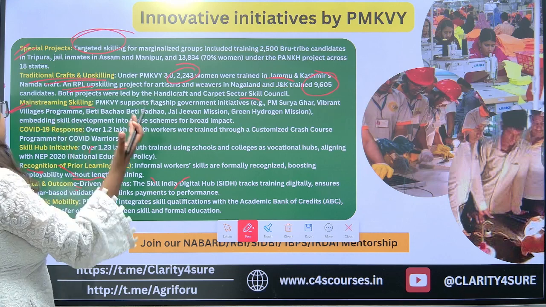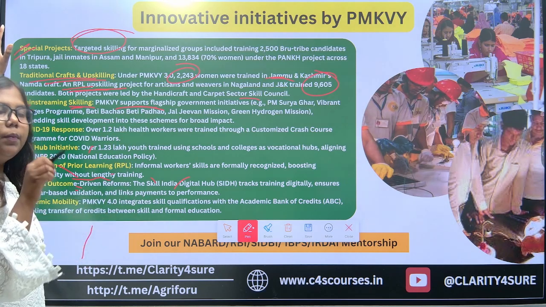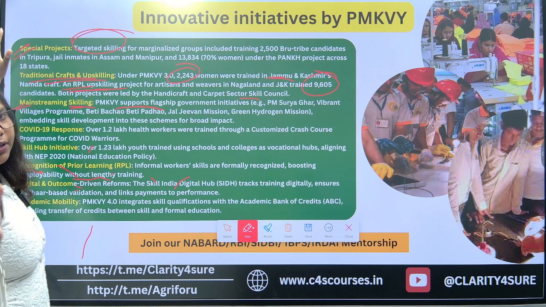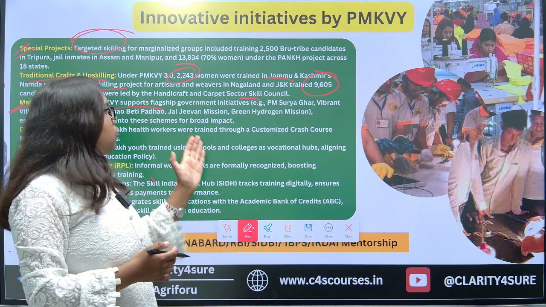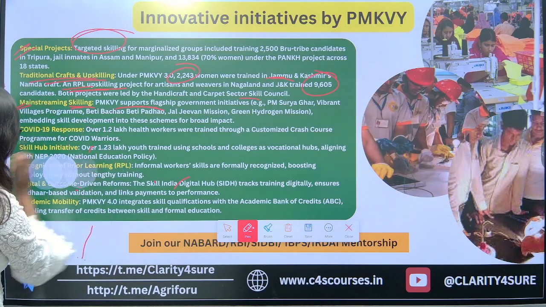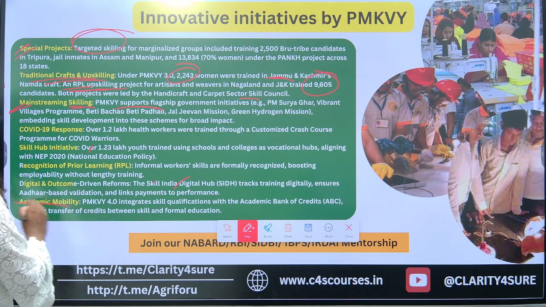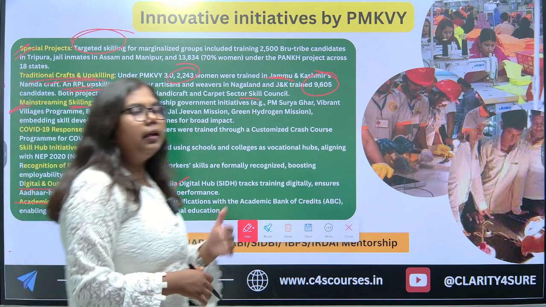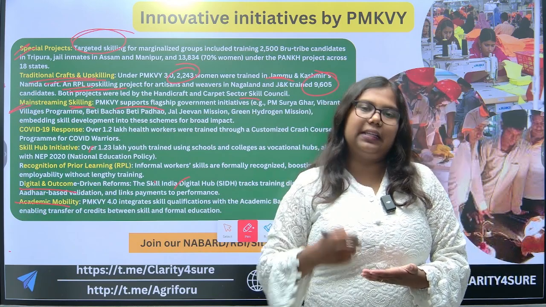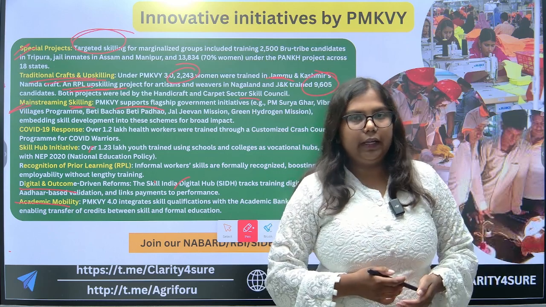So it is providing them skill support through different government initiatives, not only with Pradhan Mantri Kaushal Vikas Yojna, but they are also using two other schemes, which they have merged in an umbrella program. Now, they are providing academic mobility and digital support, and they are getting the results as the ratio of people is increasing day by day in upgrading their skills and becoming financially independent.